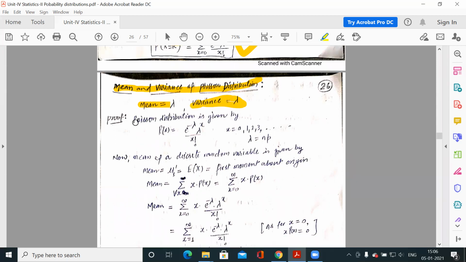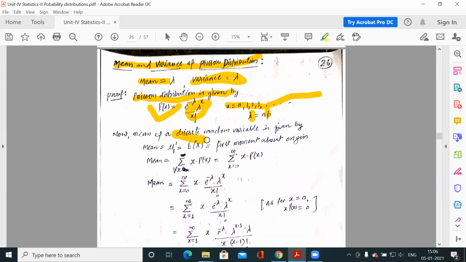So first for the mean: the Poisson distribution is given by this probability function, e to the power minus lambda, lambda to the power x by factorial x. X varies from 0 to the number of trials, and lambda is np. This is a discrete variable, and the mean of a discrete variable is mu1 dash, which is the expected value of x, or the first moment about origin. How do we calculate the expected value of x? It is x into the probability function, summed over every x. So the mean is the summation of x into px for every x.